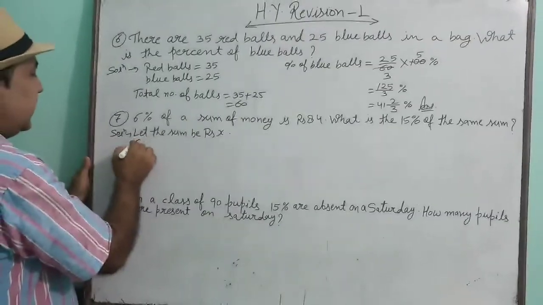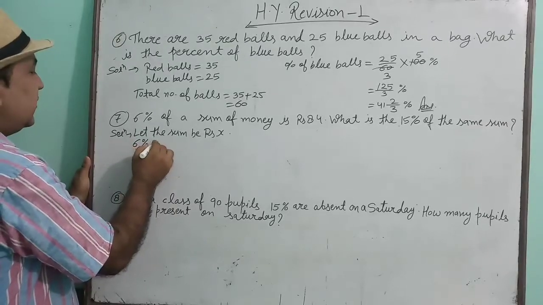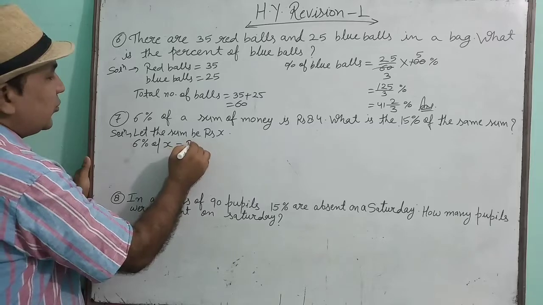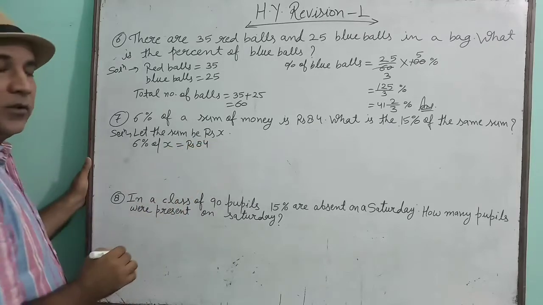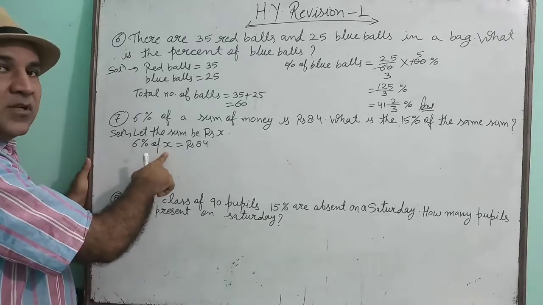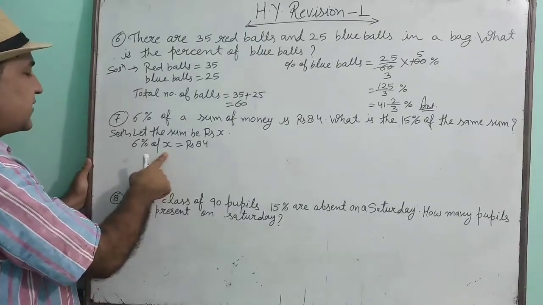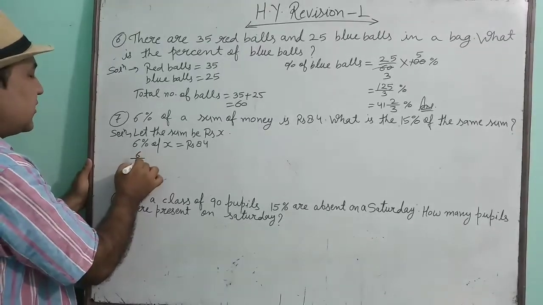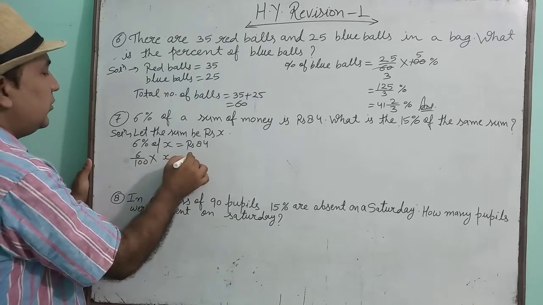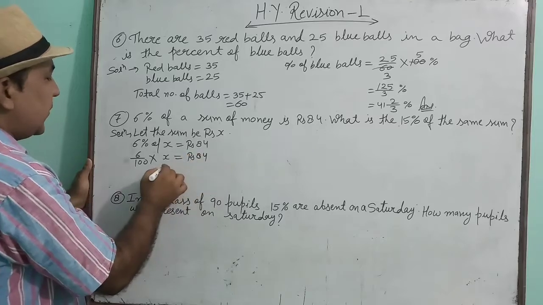So see here, according to the question, 6% of the sum is equal to rupees 84. Understood? 6% of the sum. Sum we have taken rupees x. Now solve it. 6 upon 100 into x is equal to rupees 84.